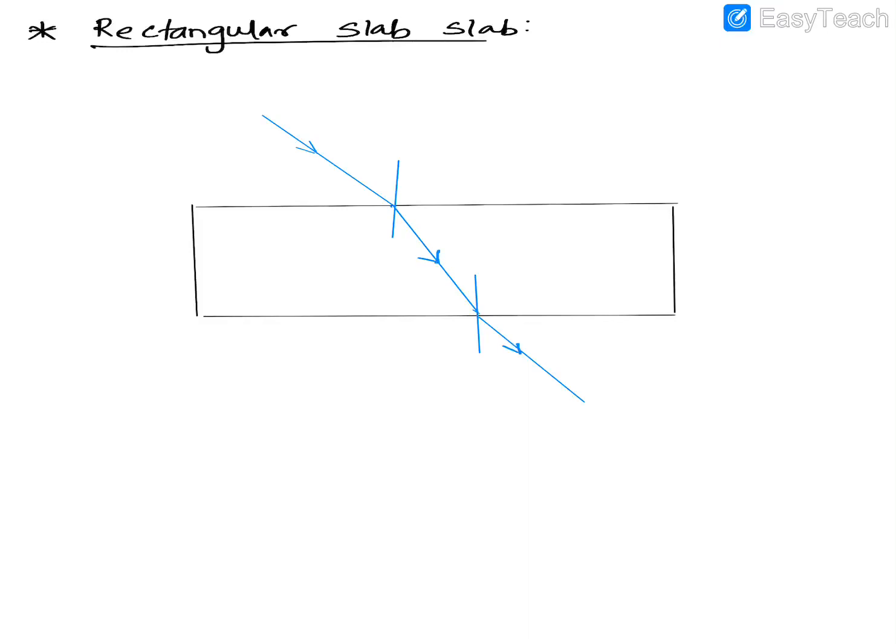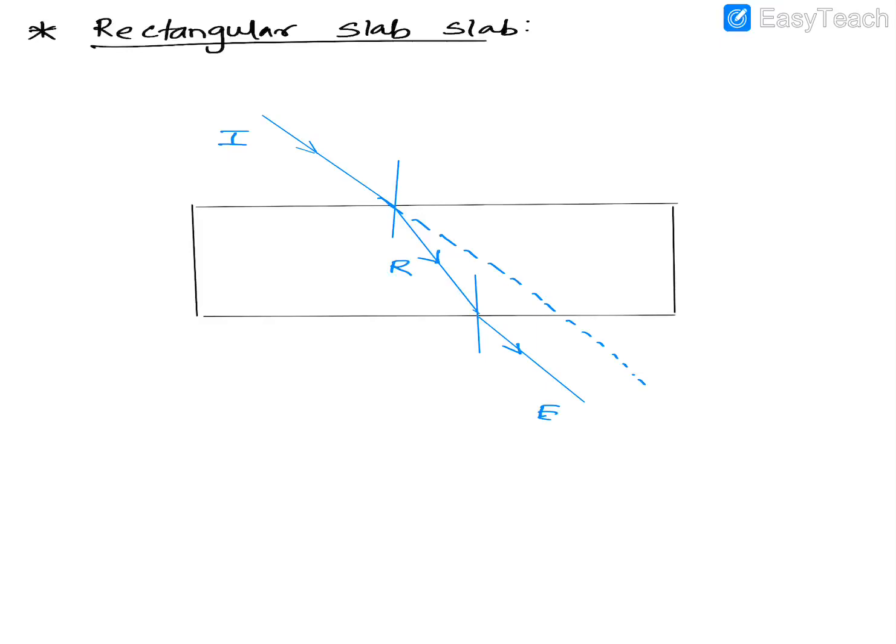Now one very important thing to note out here is that if you extend this line, the incident ray further, what will you find? It will turn out to be what? Parallel to the refracted ray. So that's your incident ray, that's your refracted ray, and that's called your emergent ray.